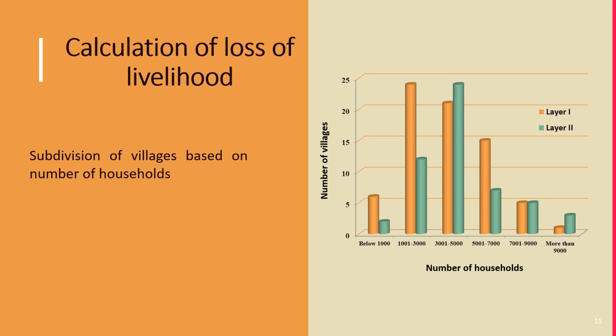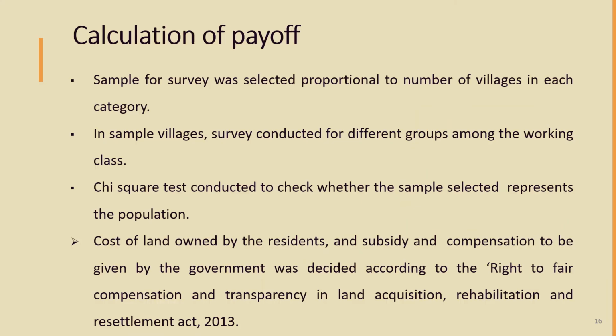This figure shows the subdivision of affected villages based on number of households. Sample for survey is selected proportional to number of villages in each category, and in sample villages, survey is conducted for different groups among working class. A chi-square test is conducted to test whether the sample selected represents the population.